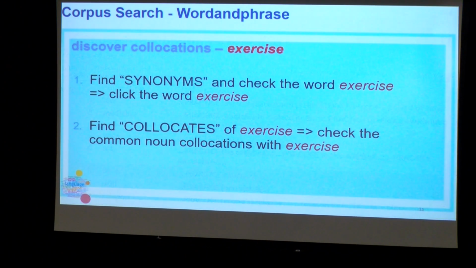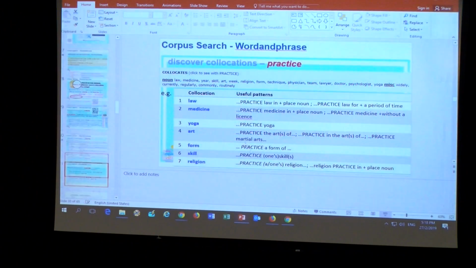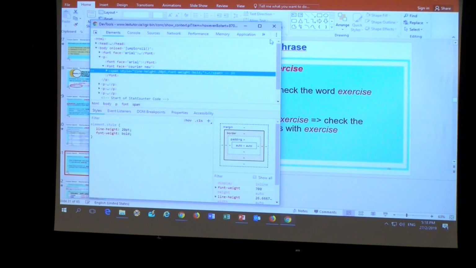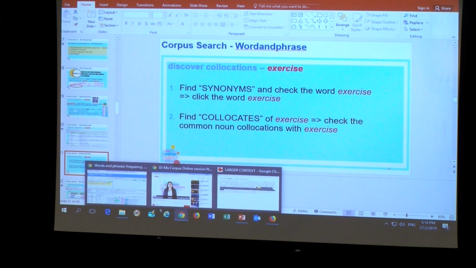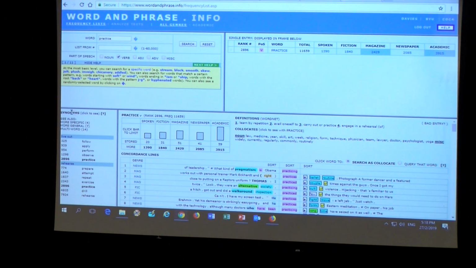All right. Now, you can use a synonym function to find a synonym, exercise, okay? I'm going to show you again. Did you see synonyms here? Left corner, yes? Yeah, synonyms, okay.